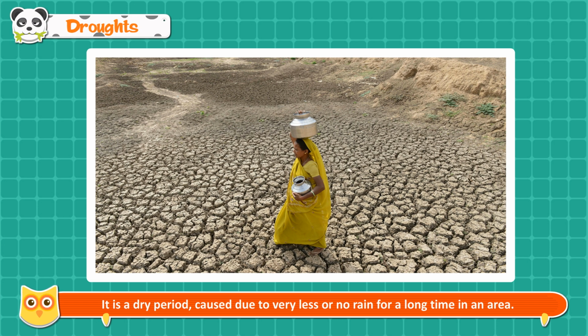Droughts. It is a dry period caused due to very little or no rain for a long time in an area. It results in severe water shortage. Ponds and lakes dry up. Huge cracks develop on the soil. Due to scarcity of water, crops dry up and wither away. People do not have food to eat. Their animals are starved as they depend mostly on farm wastes.